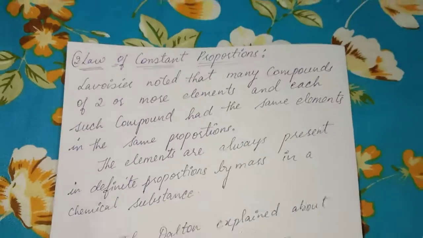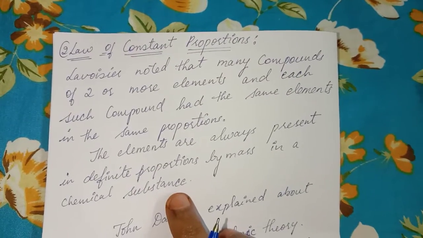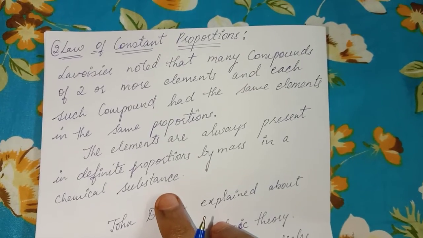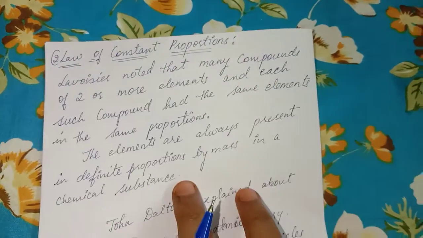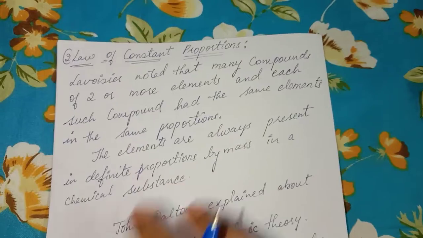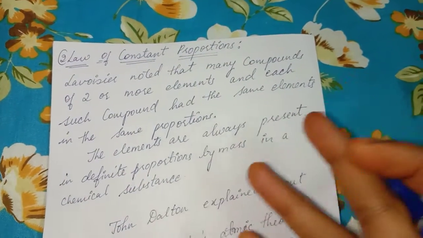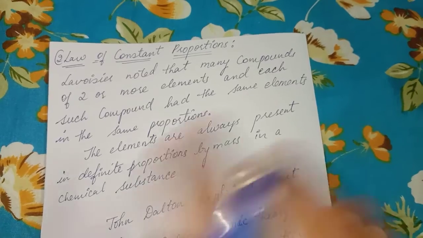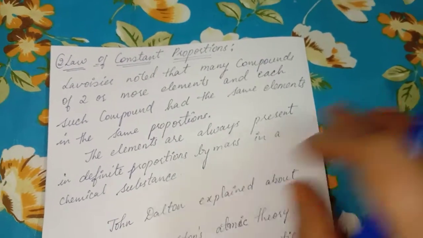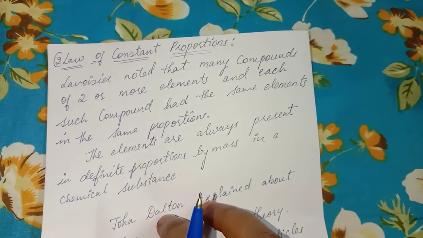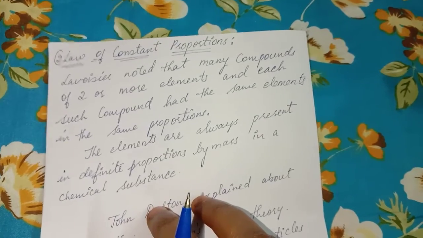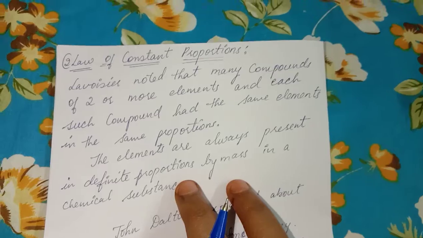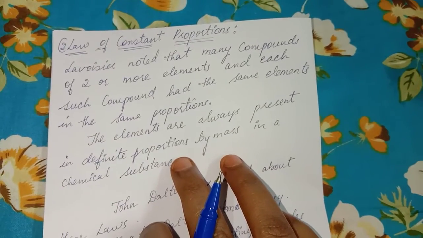And the second one comes under the law of constant proportions, where Lavoisier, along with a scientist, noted that many compounds of two or more elements had the same elements in the same proportions. So the elements are always present in definite proportions by mass in a chemical substance. All these were done in the presence of Lavoisier.